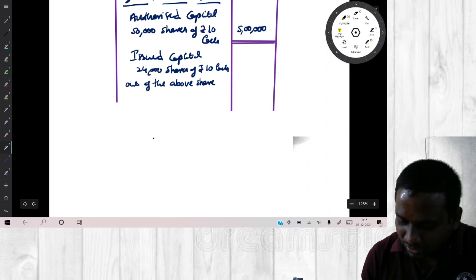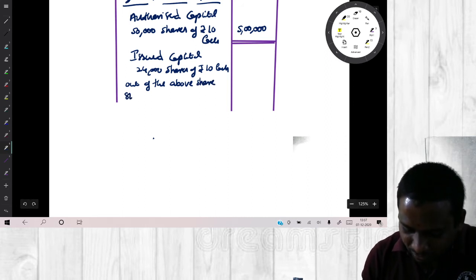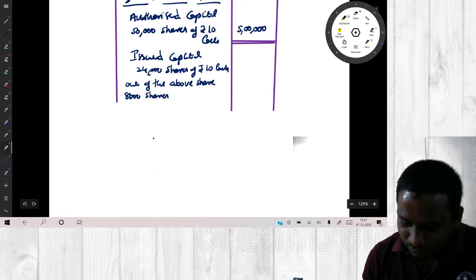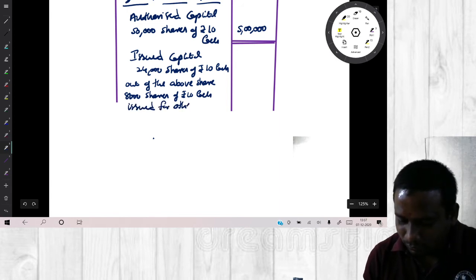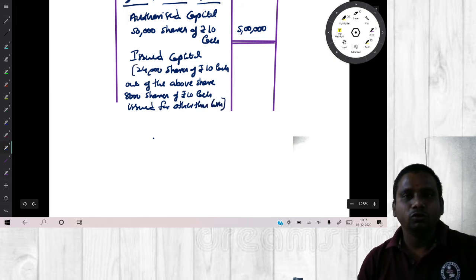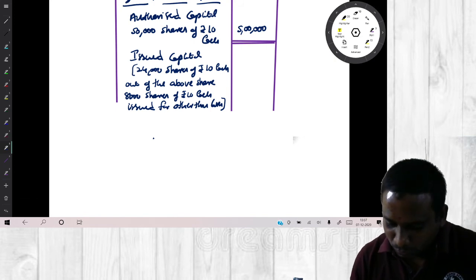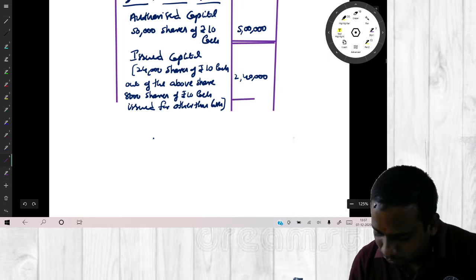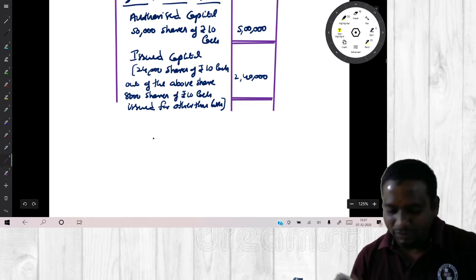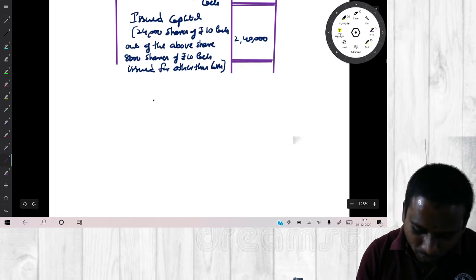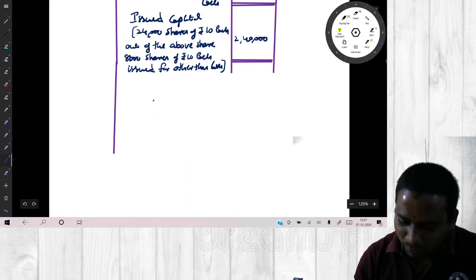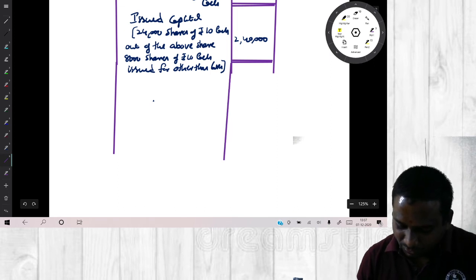So mention out of the above shares, 8,000 shares of rupees 10 each issued for other than cash. This fact you have to mention. So total becomes how much? 2,40,000. And this also should not form part of our total capital. Then what will form part of your capital? Only subscribed and paid up capital.